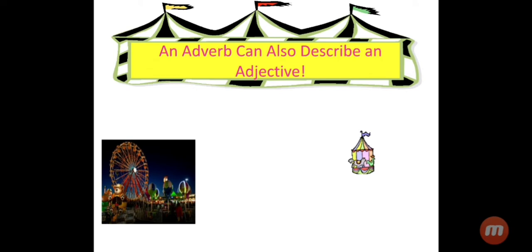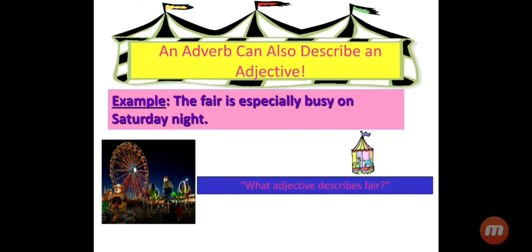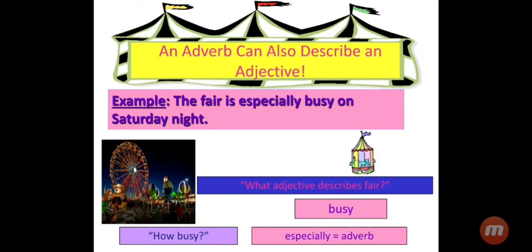An adverb can also describe an adjective. For example, the fair is especially busy on Saturday night. What adjective describes fair? The word busy. This busy word is describing the fair. How busy? The answer is especially. This especially is adverb.